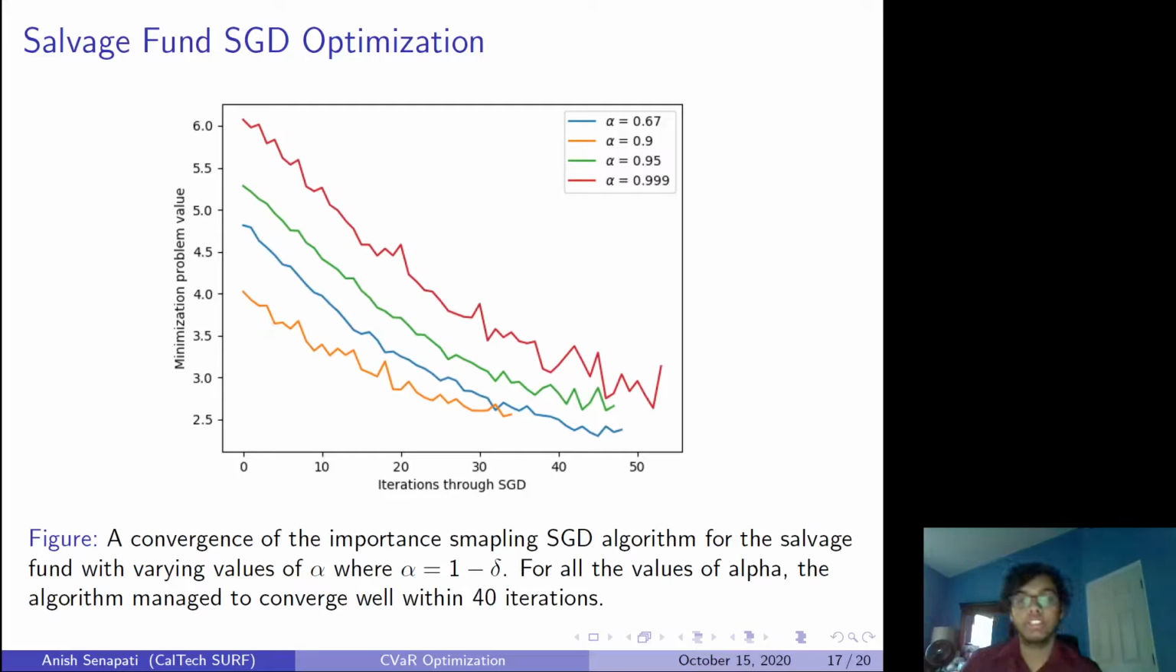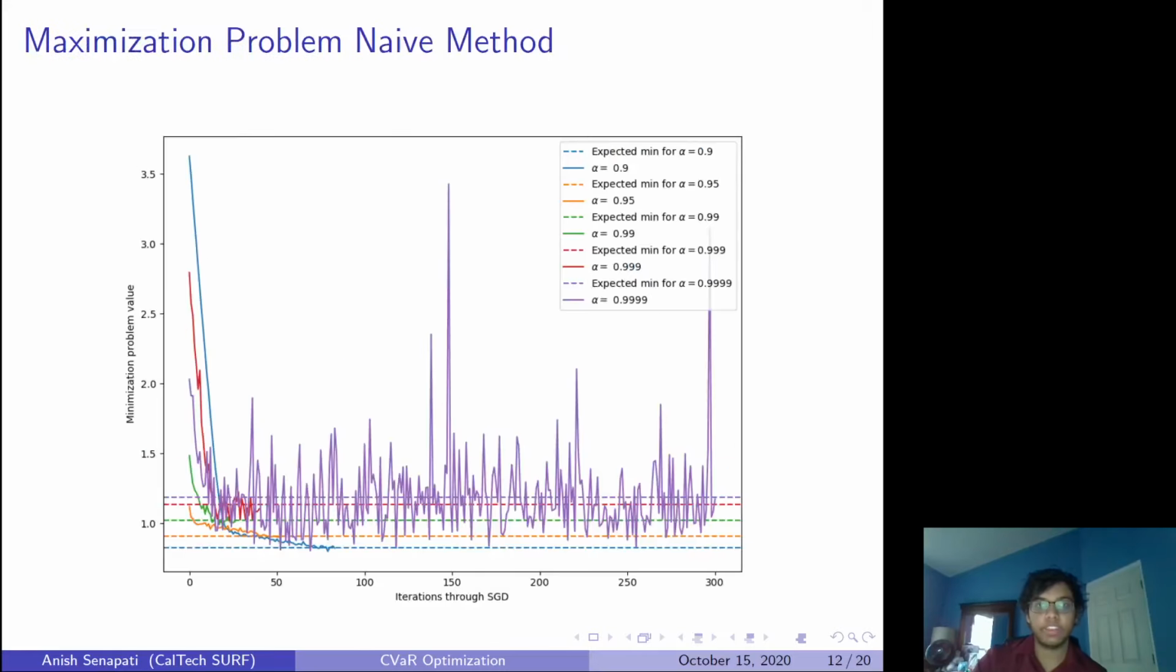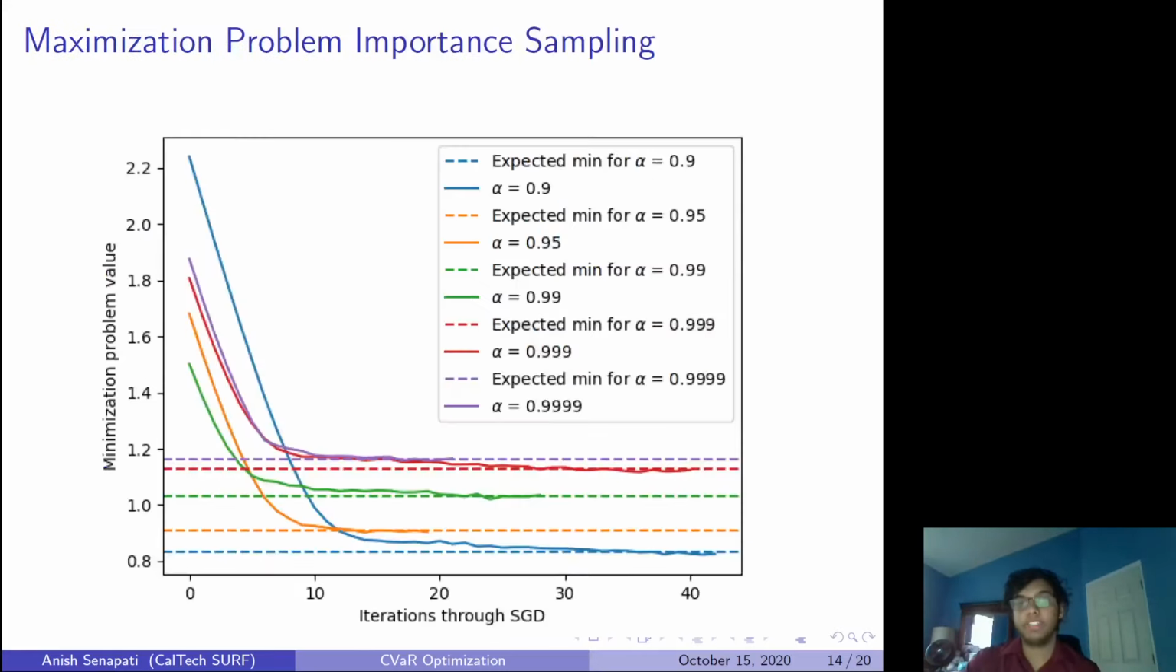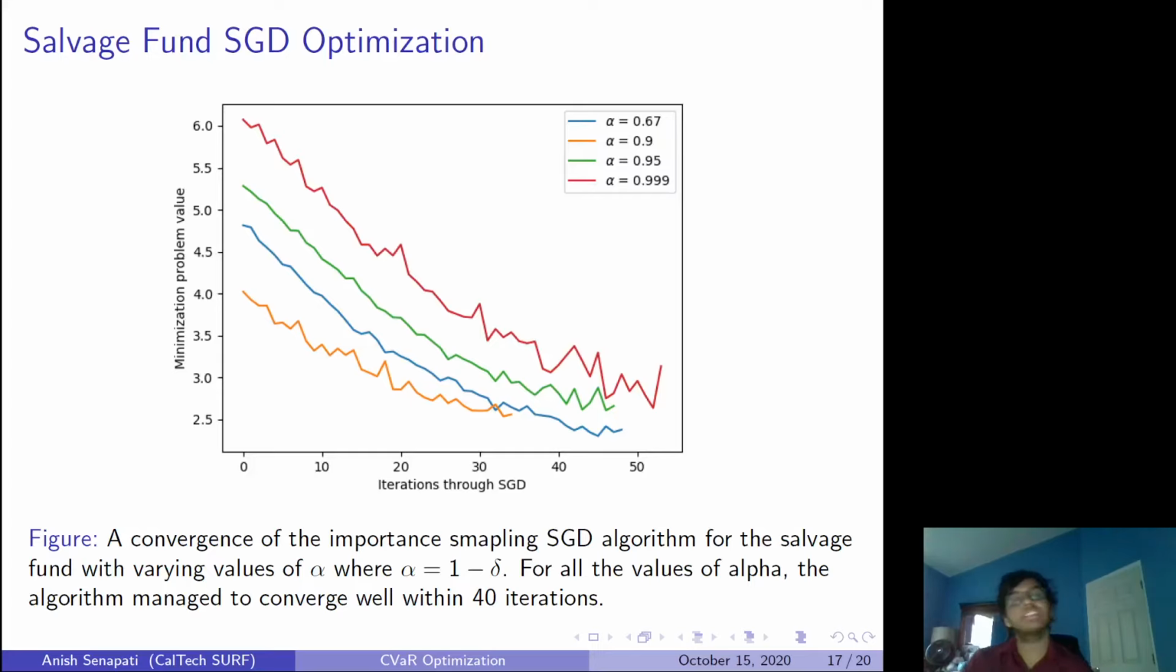constant manner. It takes almost the same amount of time for different values of alpha, around 40 iterations, and it's very clean. There are still ups and downs in this stochastic gradient descent, but it's not at the same level as the original naive method, where it's jumping all over the place, and it's going in a decreasing manner. Honestly, since it's a stochastic gradient descent, you expect ups and downs from drawing bad samples.